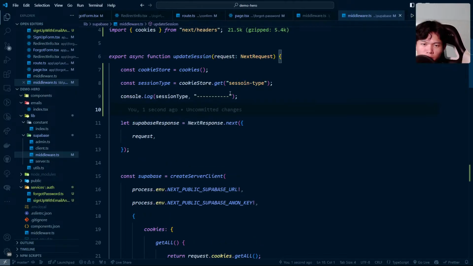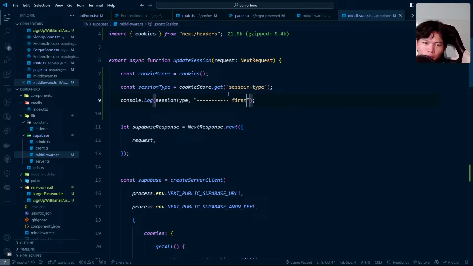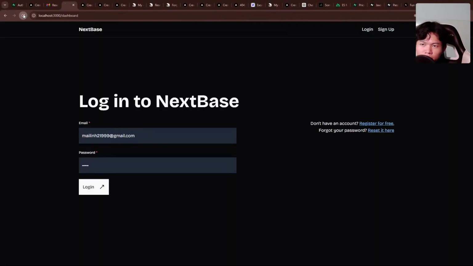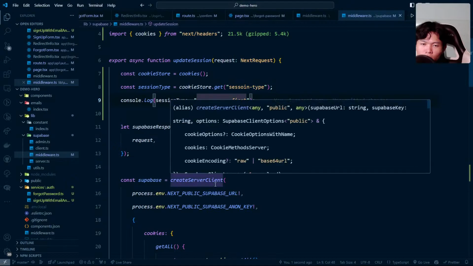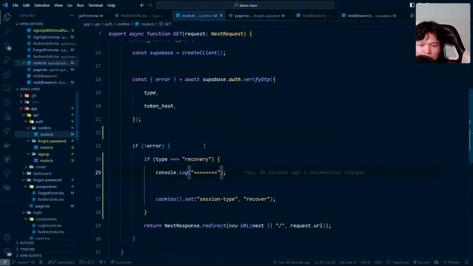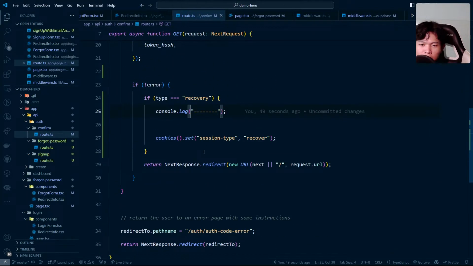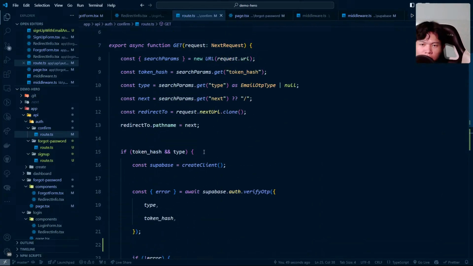Well, what if I do this one? This is like first. We'll try to log out. Ooh. Also, when we log out, we need to clear the session as well. Oh, that's interesting.